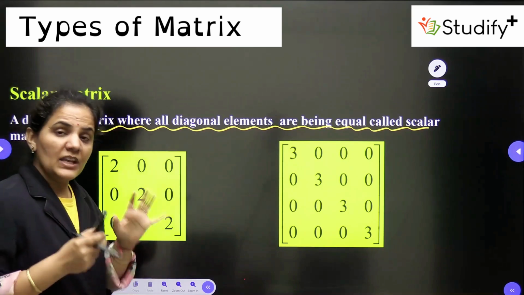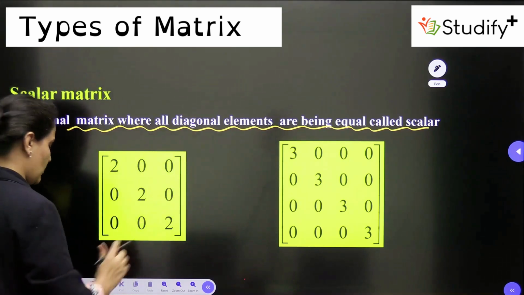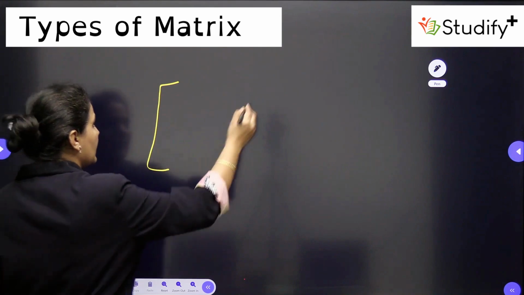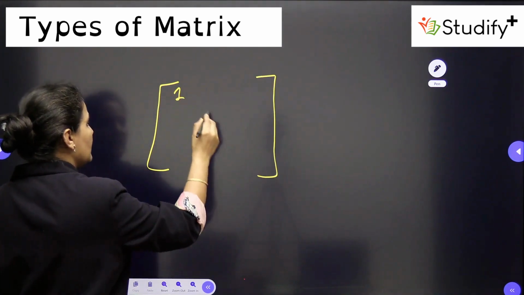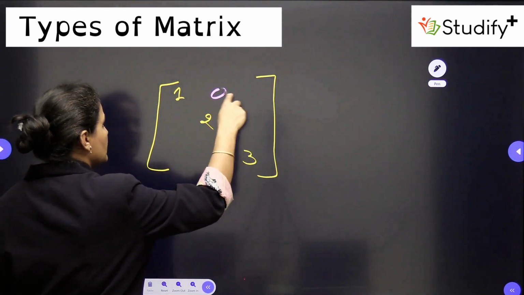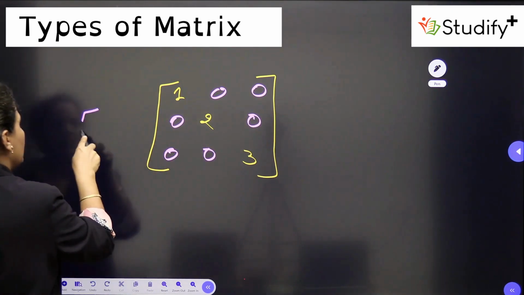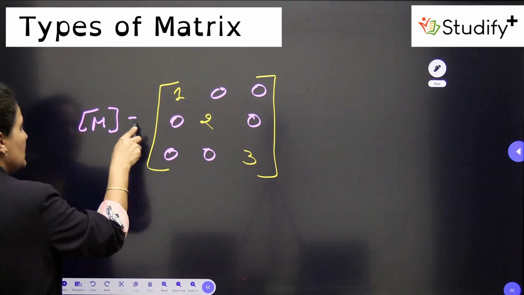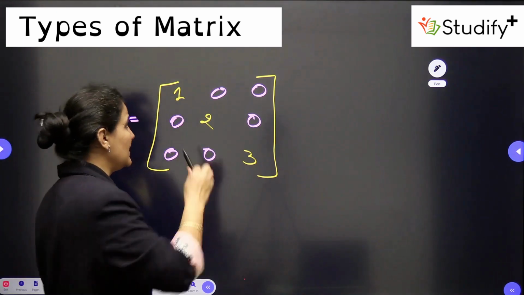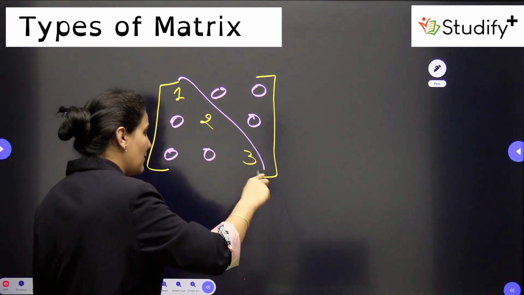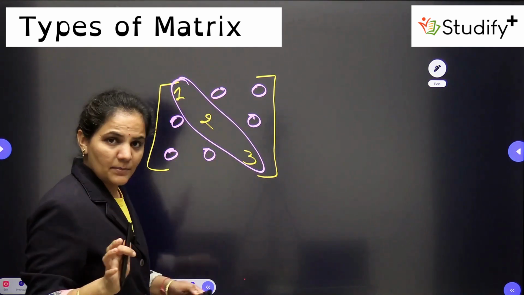If we are talking about a diagonal matrix, earlier we had one example of diagonal. Suppose I am writing that again here: 1, 2 and 3, and 0 everywhere else. If we name this M, this is my diagonal matrix. Why is this a diagonal? Because here all the elements are 0 other than the principal diagonal.